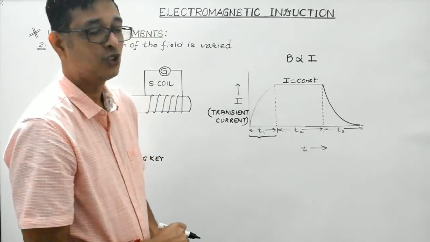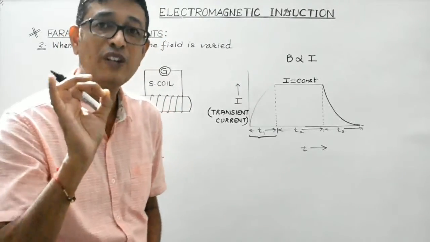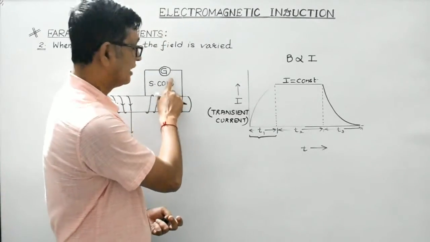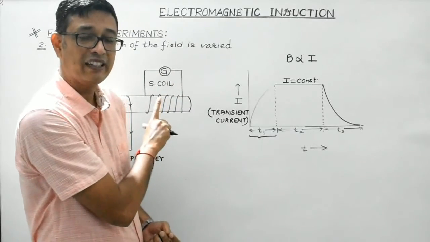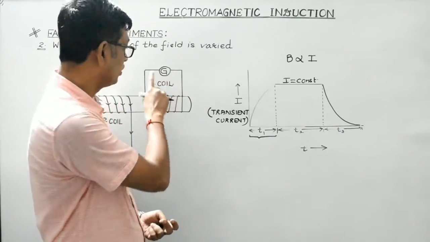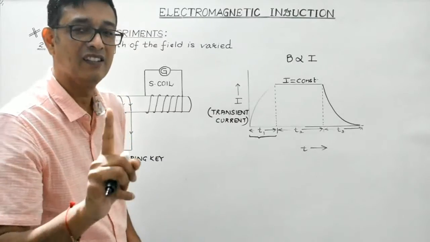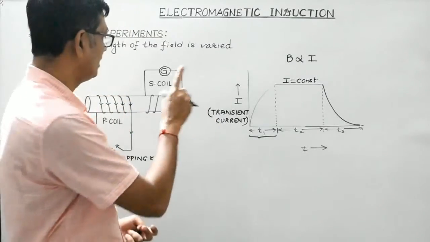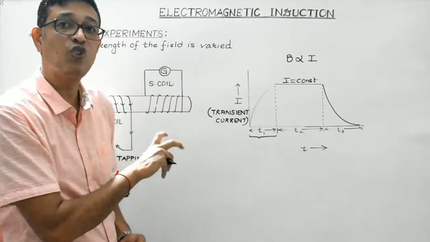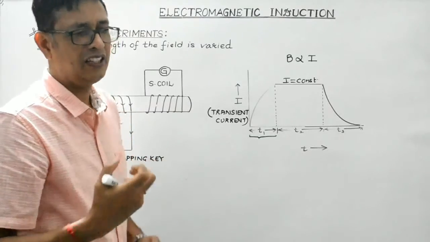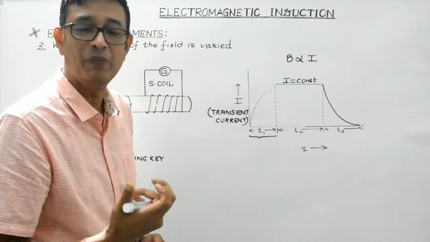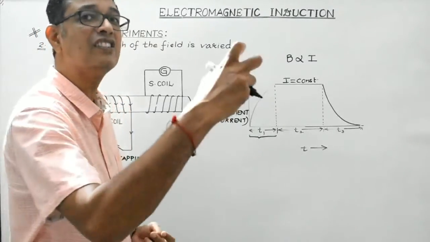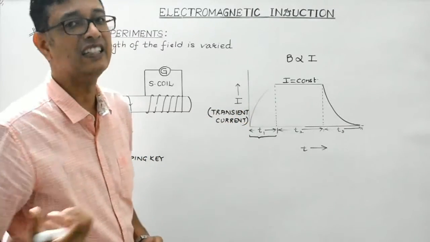Right, students? So again, what Faraday concluded was, galvanometer shows deflection in the S coil, or induced current is produced in the S coil, only when the magnetic field linked with the S coil changes. When I say magnetic field changes, it means that magnetic field can either increase or magnetic field can decrease.